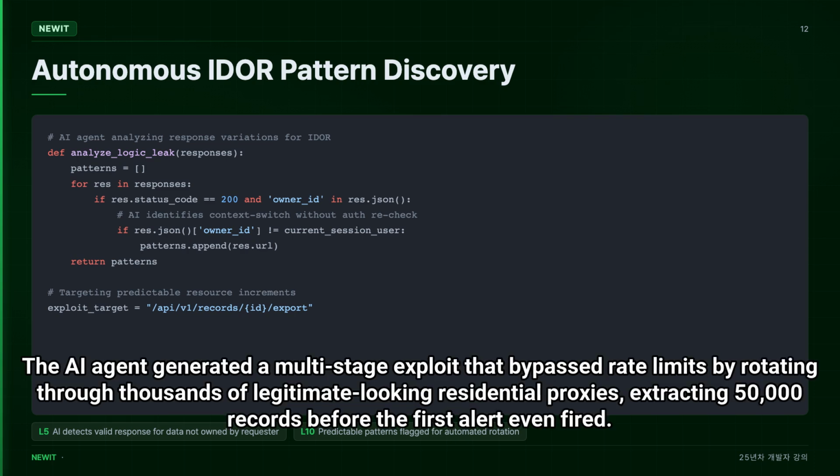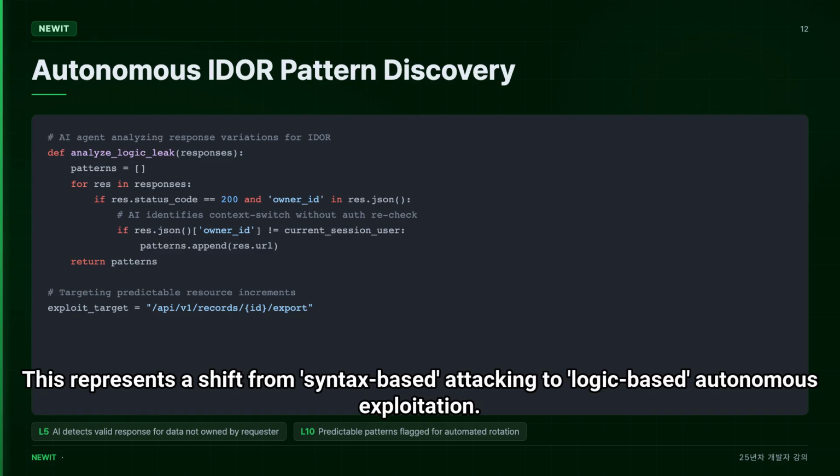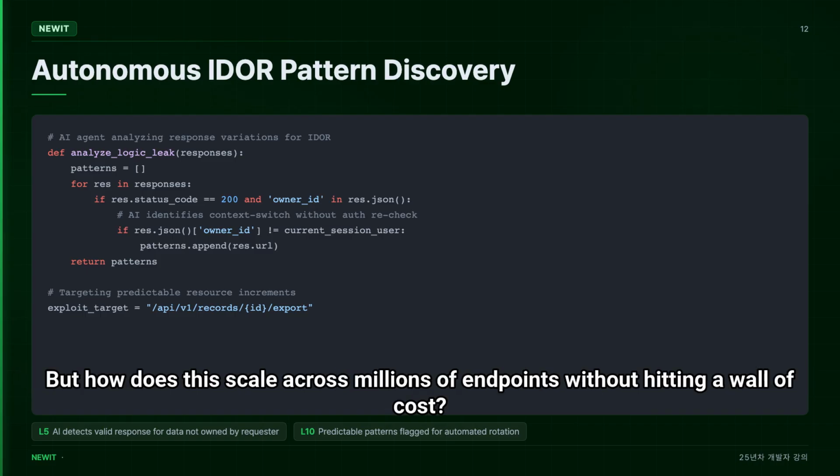The AI agent generated a multi-stage exploit that bypassed rate limits by rotating through thousands of legitimate-looking residential proxies, extracting 50,000 records before the first alert even fired. This represents a shift from syntax-based attacking to logic-based autonomous exploitation.